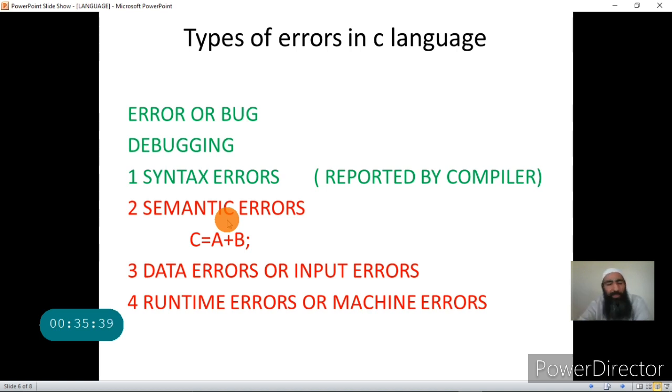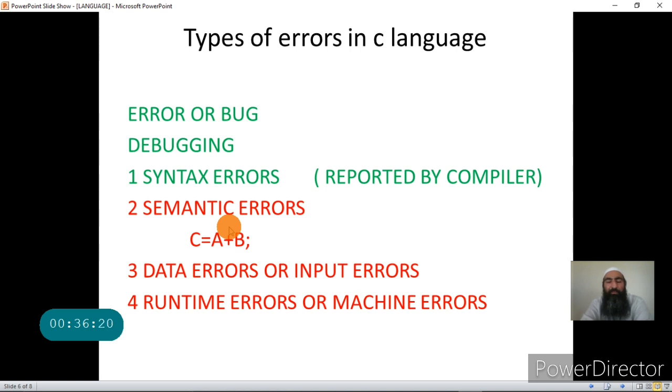The compiler will never tell you that you have to write a subtraction in place of addition. This is an error that is made by the programmer. That is, in typing, if he wanted to do subtraction, he did addition, or if he wanted to do multiplication, he wrote an incorrect symbol, maybe mistakenly or some problem, he was thinking something else, but he will not get correct outputs, because if he wanted to do the subtraction, he will get the results of addition. Such errors are called semantic errors.